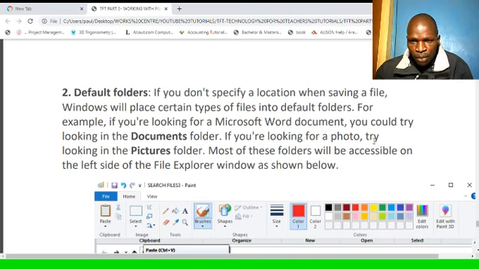If you are looking for a photo, try looking in the Pictures folder. There's a whole folder for pictures. Videos will be put in the Videos folder, and audio will be put in the Music folder, and others. So default folders include Documents, Pictures, Music, all that.